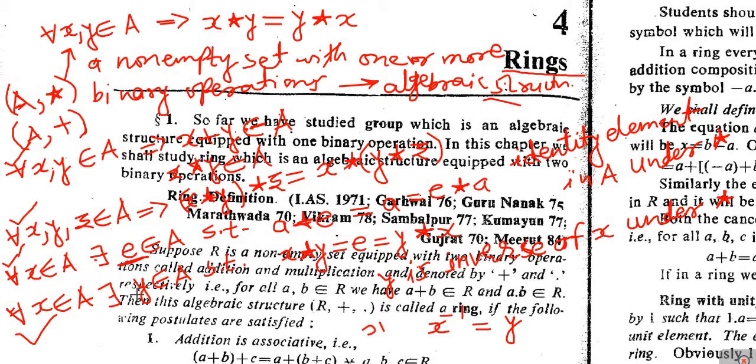So if these four conditions are satisfied, and if that algebraic operation is also commutative for the elements of the group A, then we say that the algebraic structure A comma star, which is already a group, is an abelian group. Abelian group is also called a commutative group.